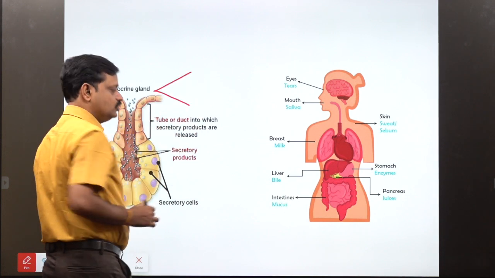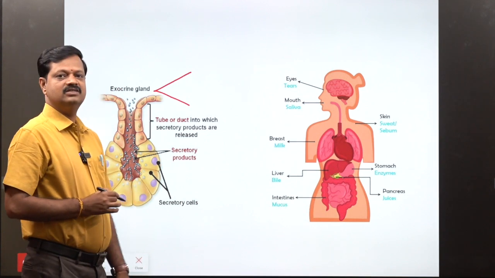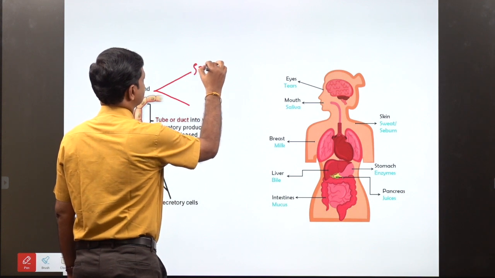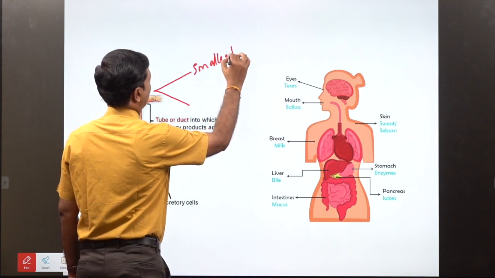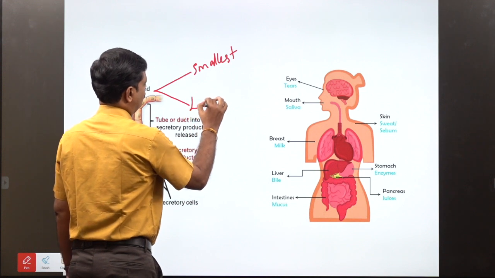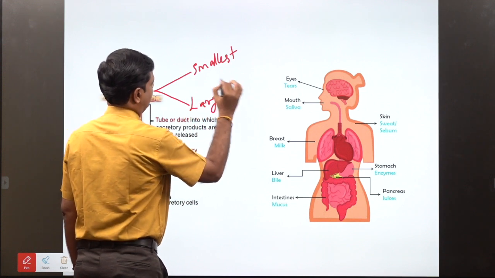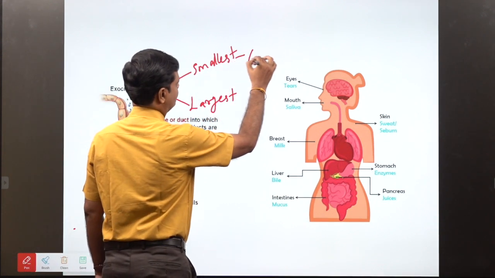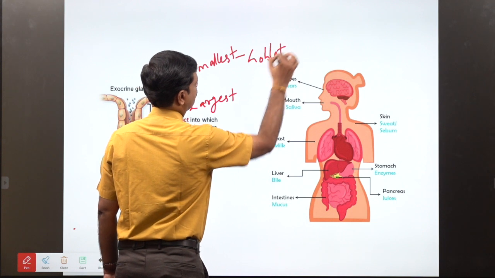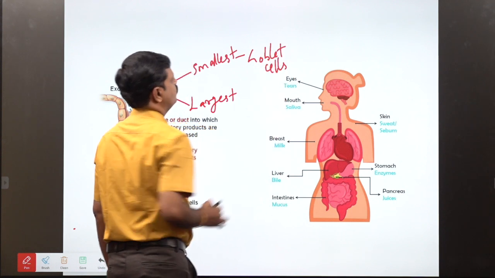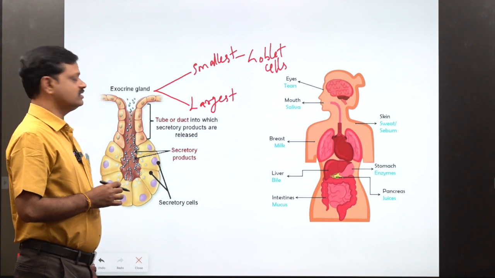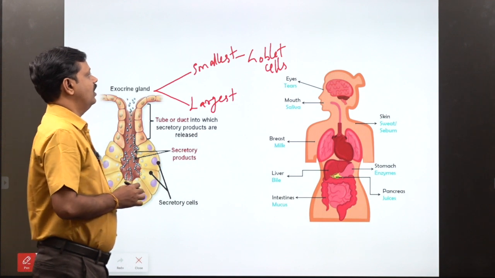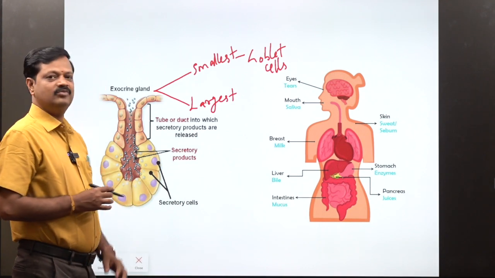Exocrine glands are of two types based on the number of cells: the smallest exocrine gland and the largest exocrine gland. The smallest exocrine gland is the goblet cell, because it is a single cell, or a small group of cells, that secretes mucus.